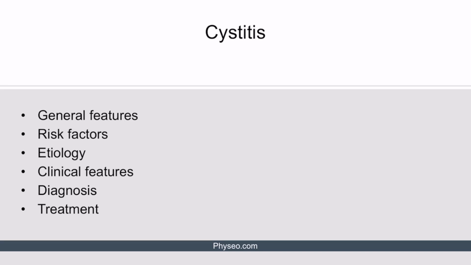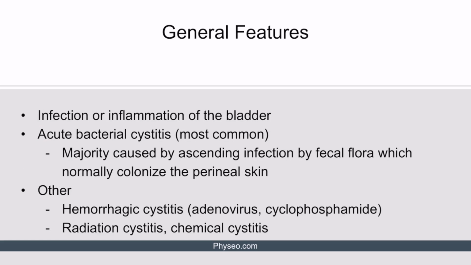With regards to cystitis, we'll be discussing general features, risk factors, the etiology, clinical features, diagnosis, and treatment. Let's start with some general features. Cystitis is infection or inflammation of the bladder. It can have both infectious and non-infectious etiologies.